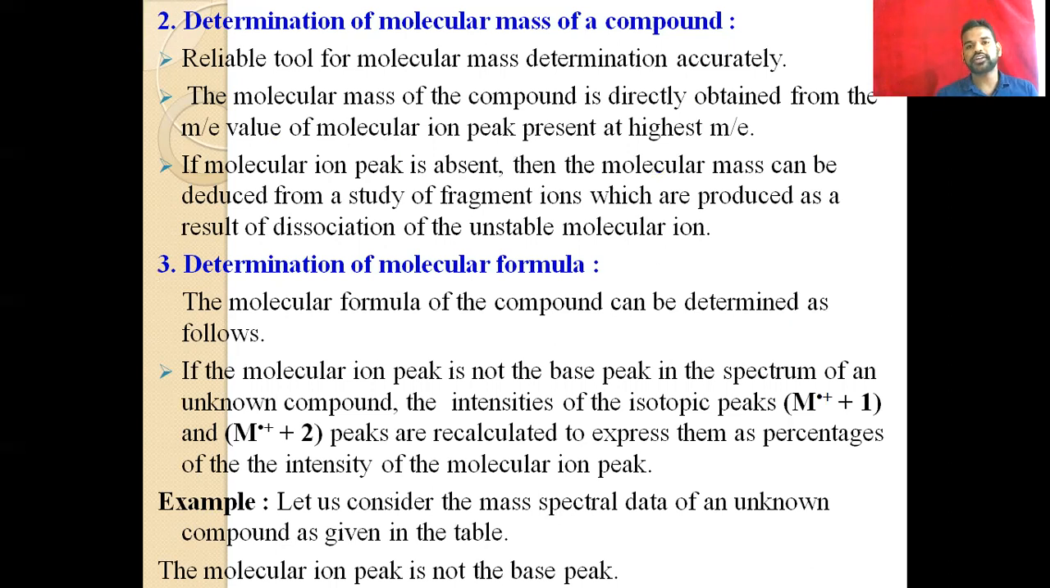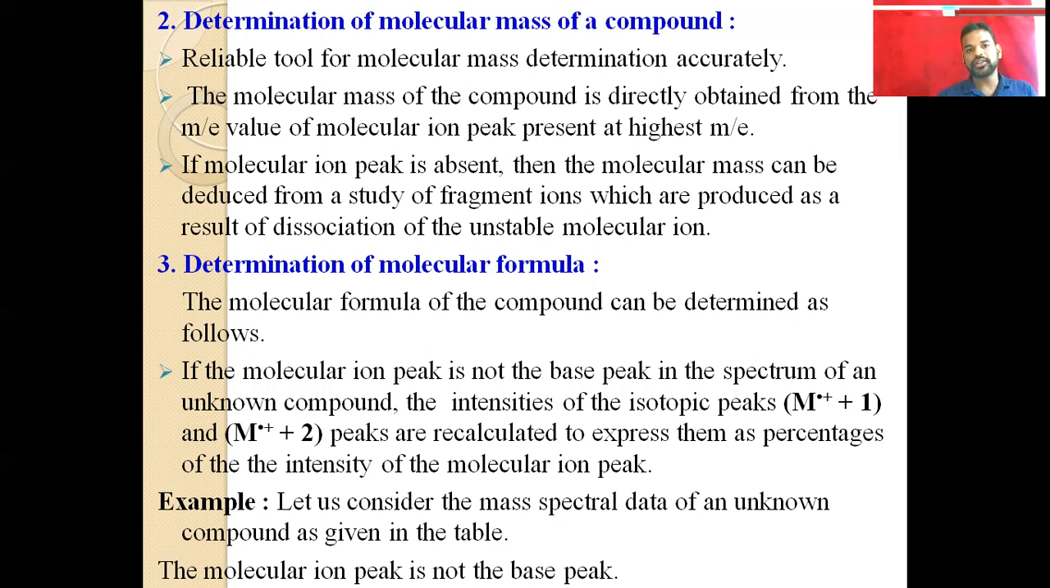Then the molecular mass of the compound is directly obtained from the M by E value. So here we are discussing the mass spectra on the basis of the M by E value, that means the mass by charge ratio, whose basic principle gives the molecular mass. So we can easily identify the molecular mass from the peak, that means the molecular ion peak gives the molecular mass of a compound.